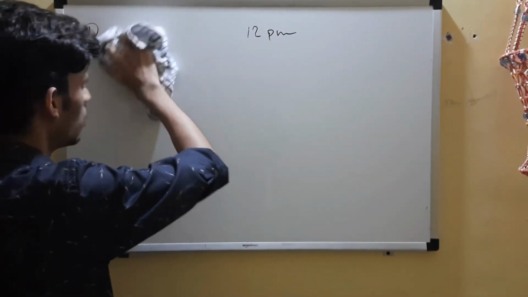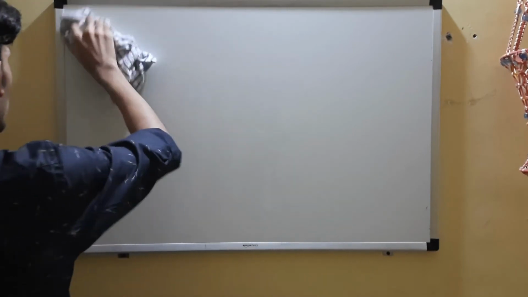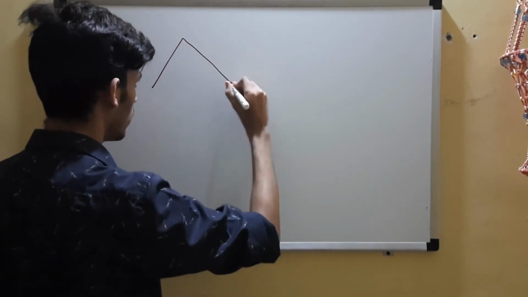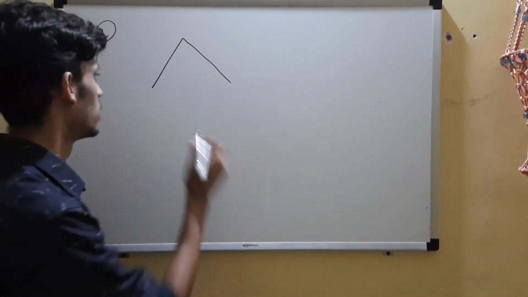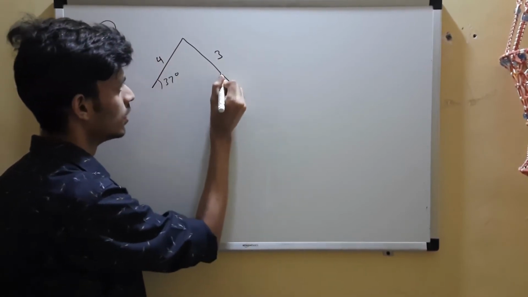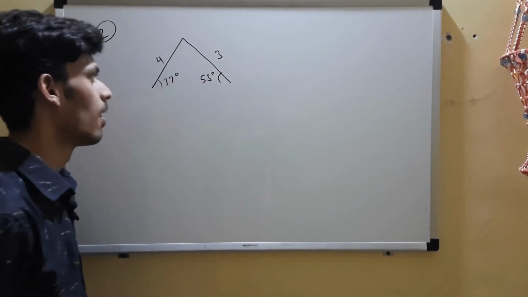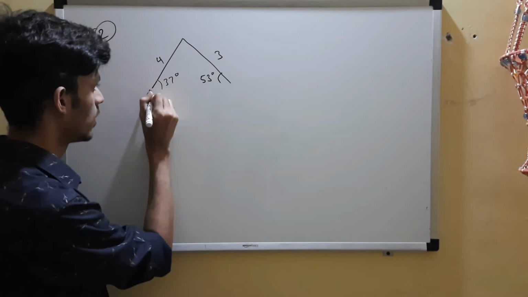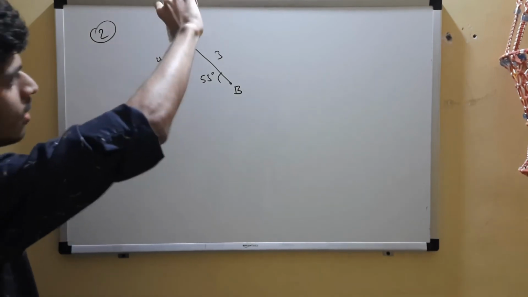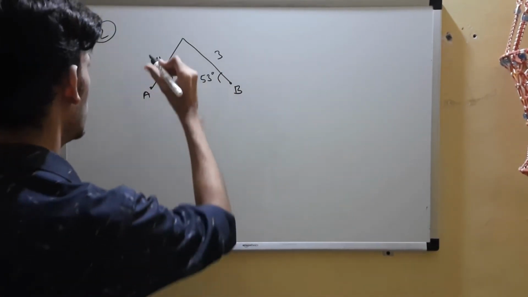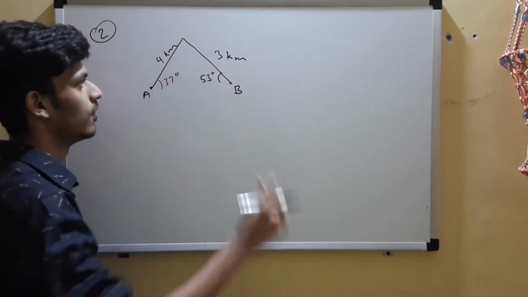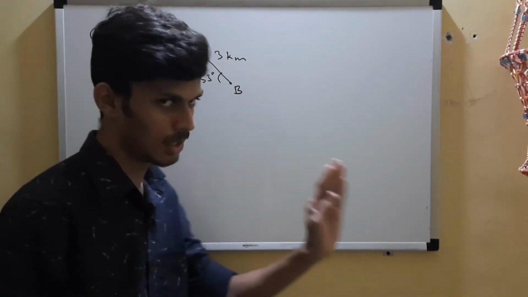Let's go for question 2. So we have a triangle, I won't say a triangle, a mountain shape curve. This is 37 degrees, so this is 53 degrees. Now you have started from this point. This is a mountain A to B. So you started at A, went to the peak and came down to B. So this is, I'll say, 4 kilometers and this is 3 kilometers. It's an uneven mountain.